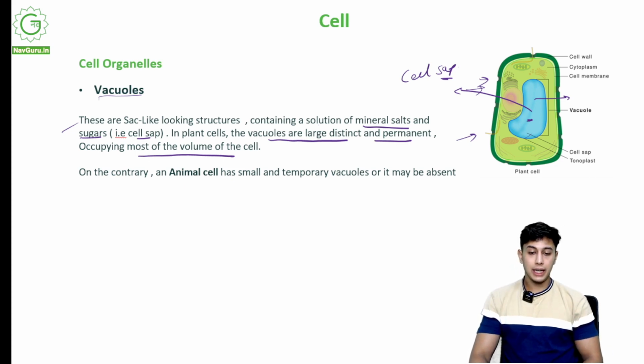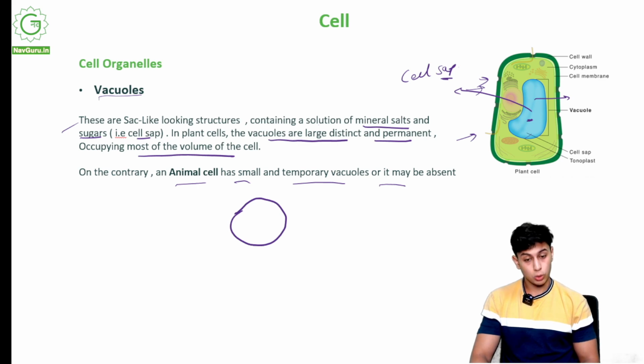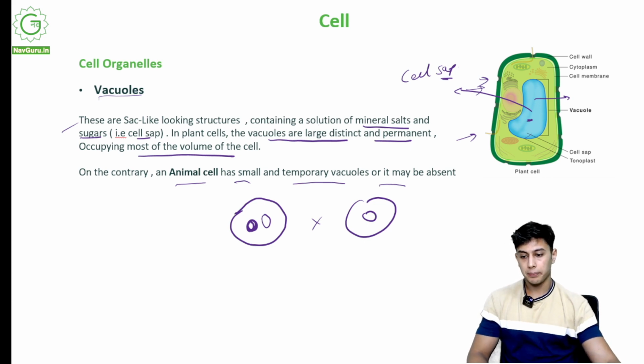On the contrary, an animal cell has small and temporary vacuoles, or it may be absent altogether. So if this is an animal cell without a cell wall, apart from the nucleus, it might have a vacuole, or it might not have a vacuole. That is an animal cell.